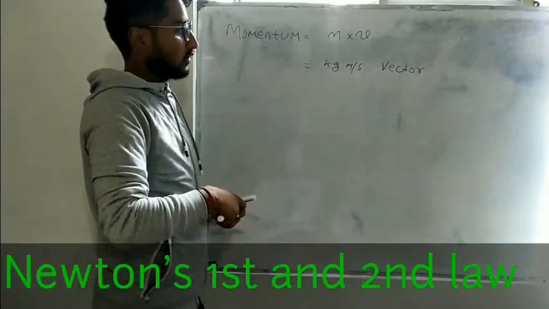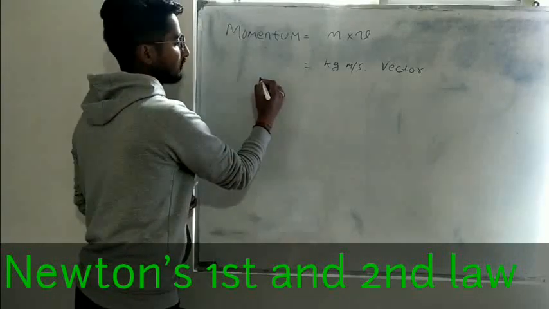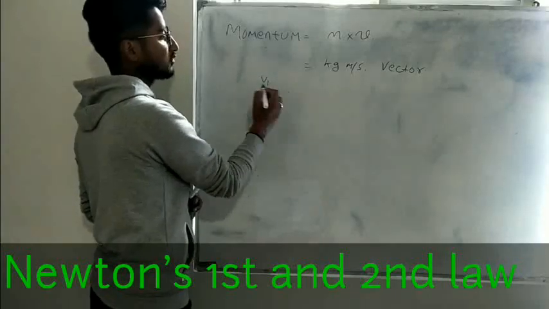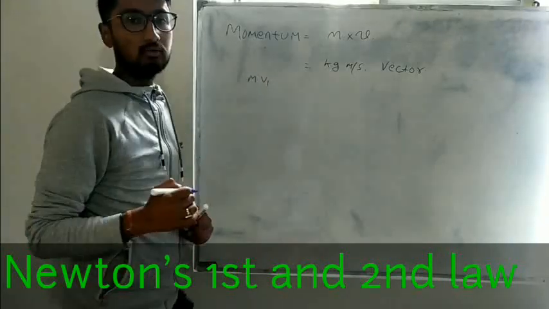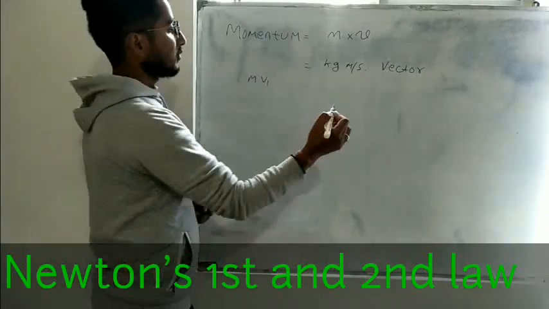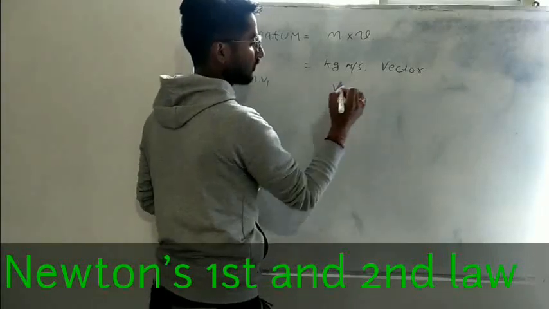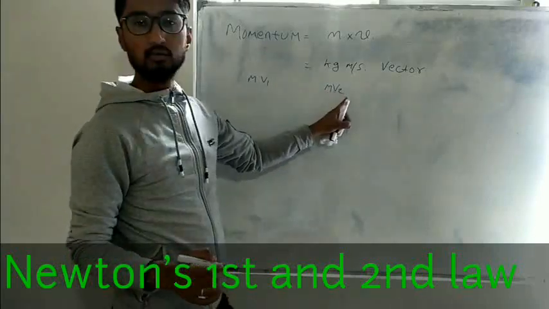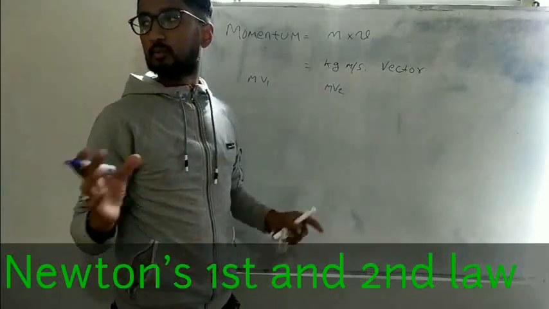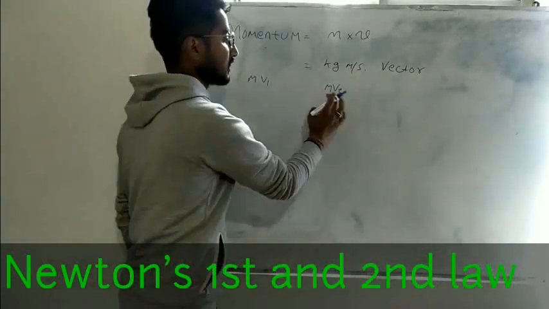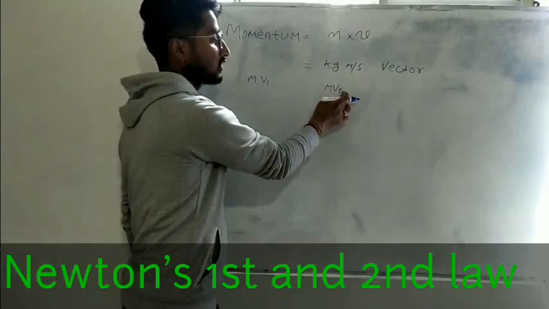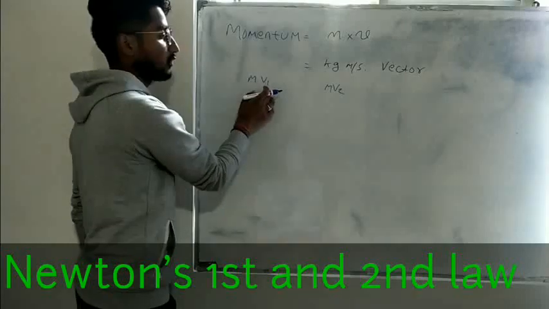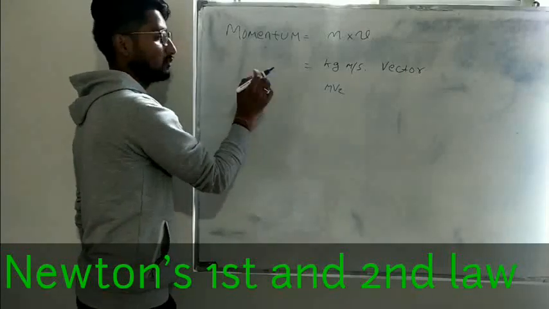So, if the body is moving with velocity v1 and it has mass m, what is the momentum? m into v1. Suppose the body is moving with velocity v2 and it has mass m, what is the momentum? m into v2. Why? Because momentum is the product of mass and velocity. Velocity is v2, that's why momentum is mv2. Velocity is v1, that's why momentum is mv1.